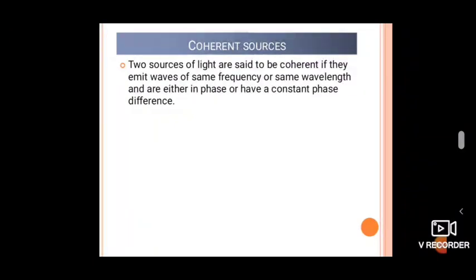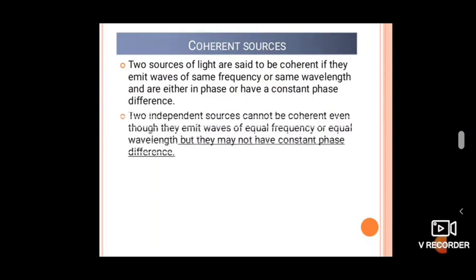So if two sources are coherent, they must have the same frequency, or the same wavelength, and the same phase, or a constant phase difference. Then they are called coherent sources.